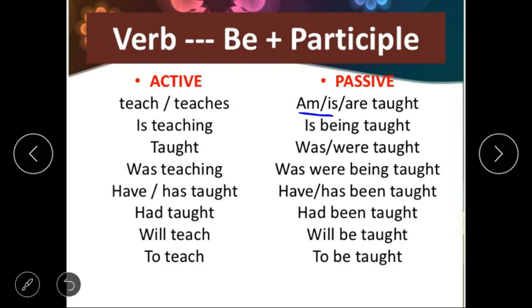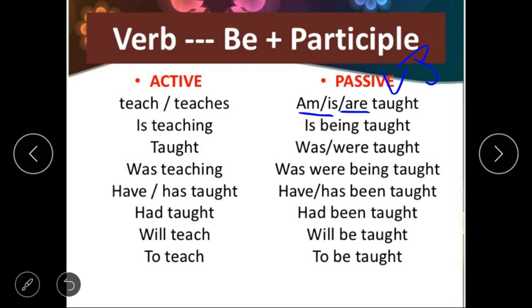So these helping verbs we will take from the present continuous. While changing the present simple tense into passive voice, we need to take the helping verb from the present continuous: is, am, are you can use. After that, we know that we always use V3, the third form of the verb. Got it? And after that, by is used plus object, as you know. So these are the most important points.